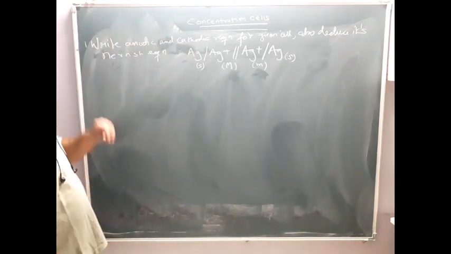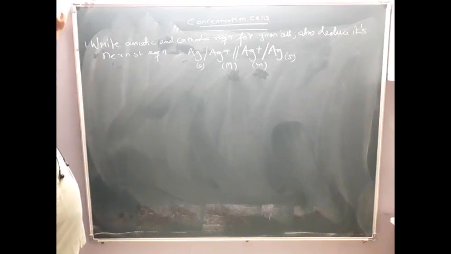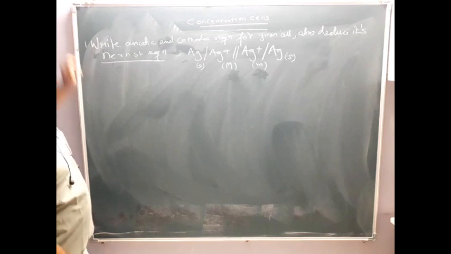Okay, copy out the question. So you have to write down the anodic and cathodic reaction for the given cell. Okay, and also write down the net equation, and also we have to deduce its Nernst equation. Everyone ready? Please drop your pen and just see it. Okay, so see here now.